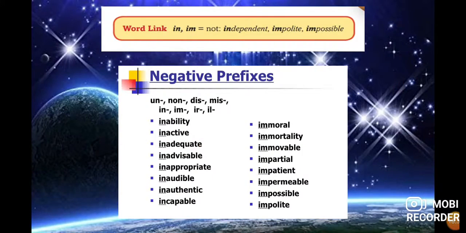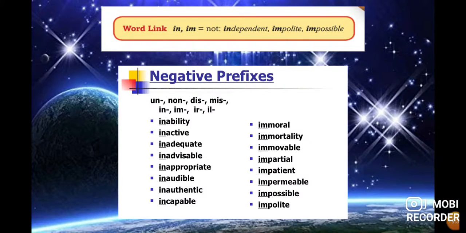So let's see the last part. This one is the word link. We have the prefixes in and im, and the meaning is not. That means independent, impolite, impossible. We have different examples, but these prefixes are negative. For example, inability, inactive, inadequate, inadvisable, inappropriate, inaudible, inauthentic, incapable. Immoral, immortality, immovable, impartial, impatient, impermeable, impossible, impolite. All of these are negative prefixes.